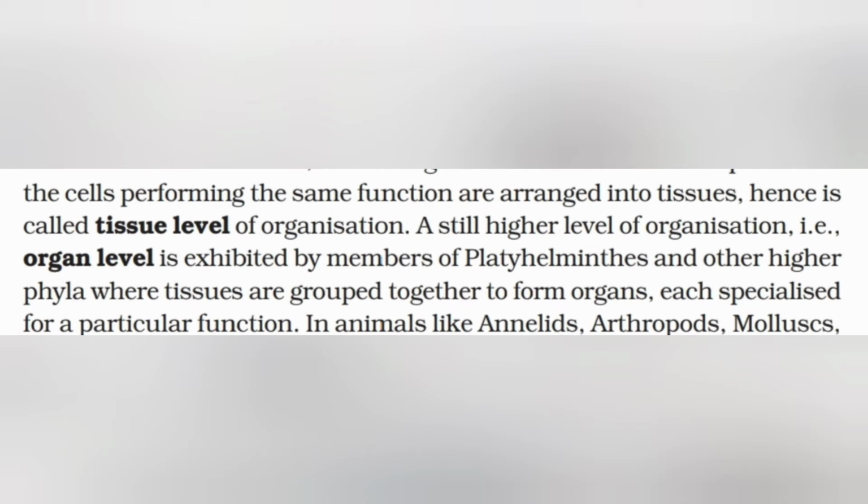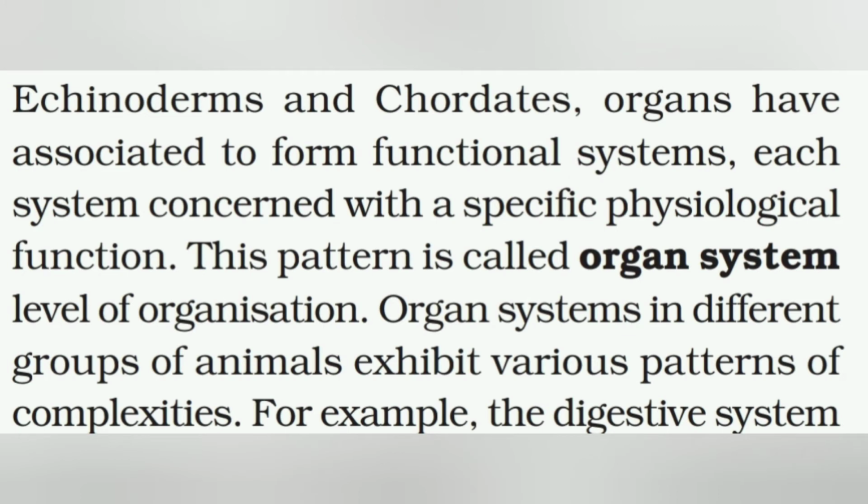In animals like annelids, arthropods, mollusks, echinoderms and chordates, organs have associated to form functional systems, each system concerned with a special physiological function. This pattern is known as organ system level of organization. Organ systems in different groups of animals exhibit various patterns of complexities.